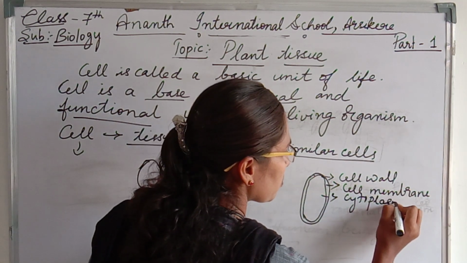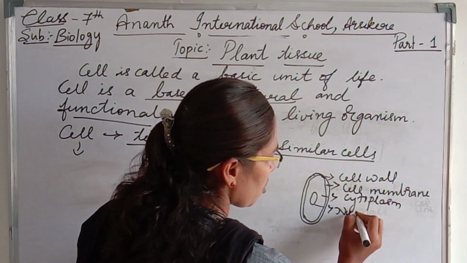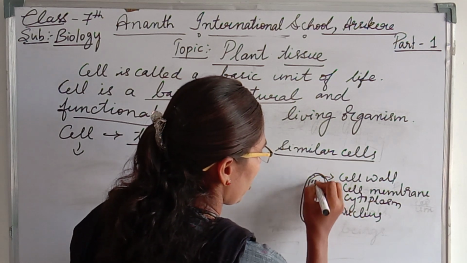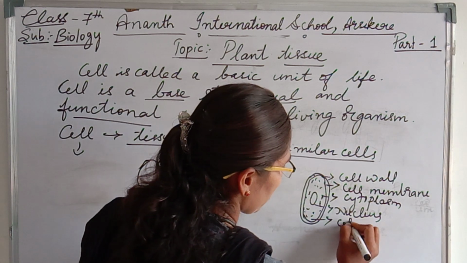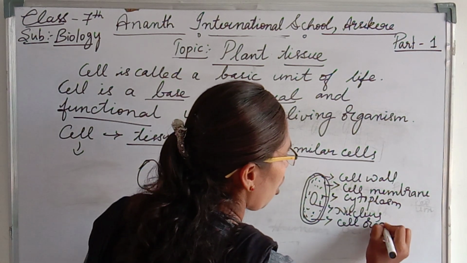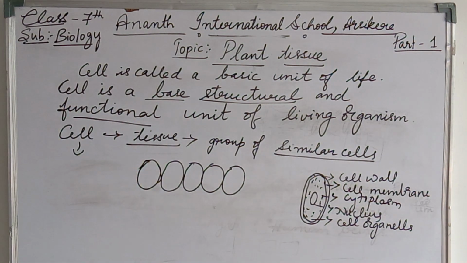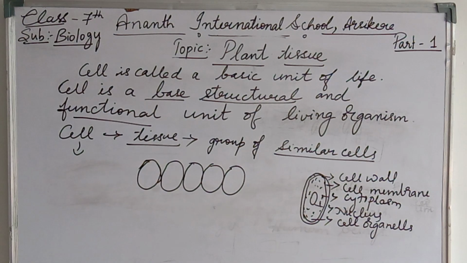At the center, the nucleus will be present. Inside the cytoplasm, the different cell organelles are present. All this together makes one complete cell, where the functions of the living organism take place.